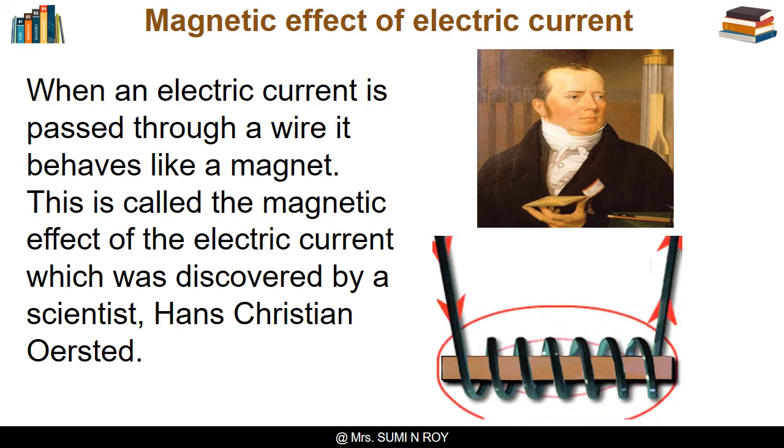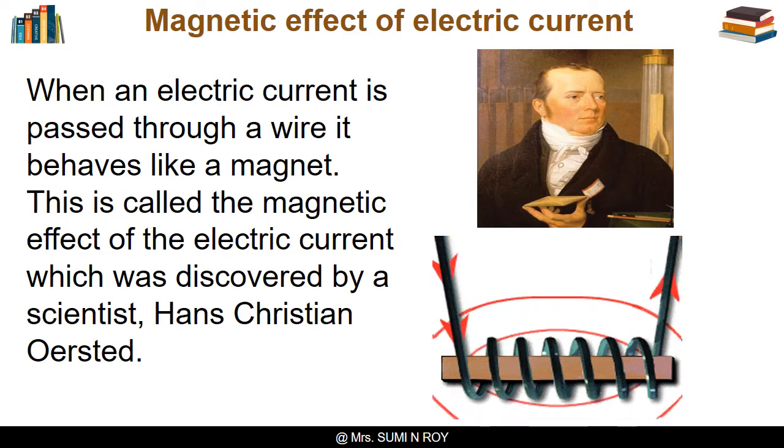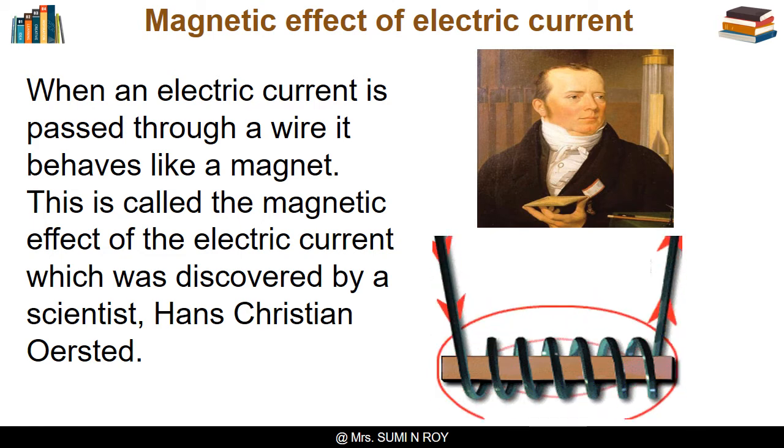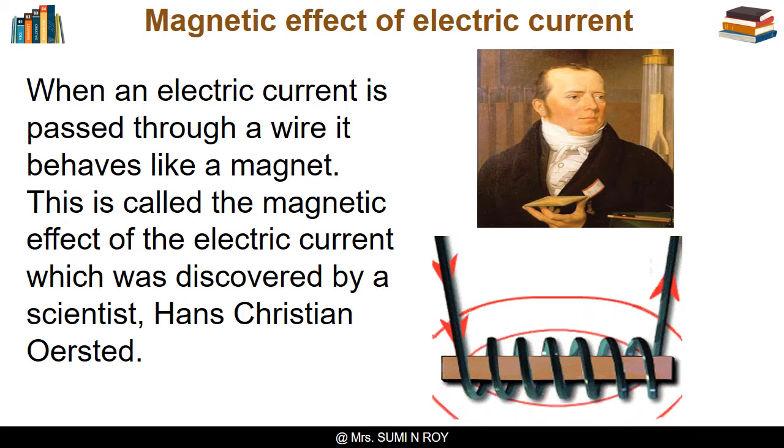We have observed the heating effect of electric current and learned how we use it to our advantage. Does electric current have any other effect? Let us find out. It has been observed that when an electric current is passed through a wire, it behaves like a magnet. And this effect of electric current is called the magnetic effect of electric current.